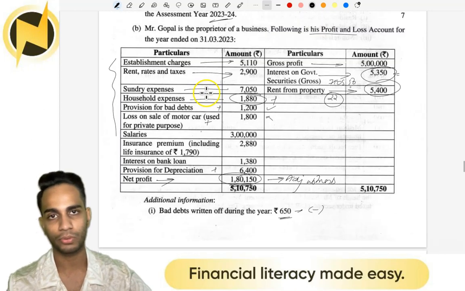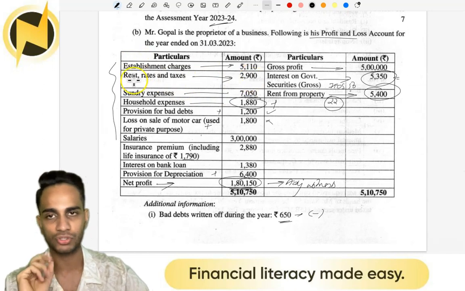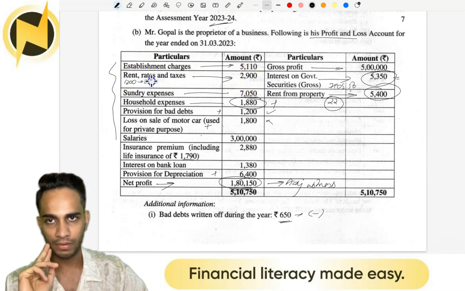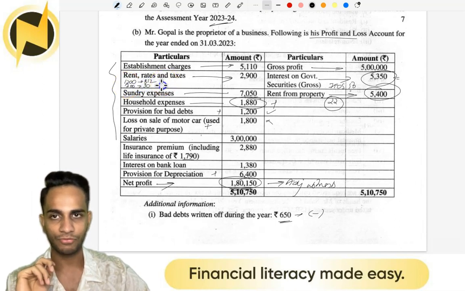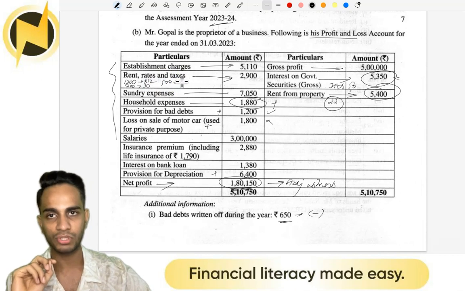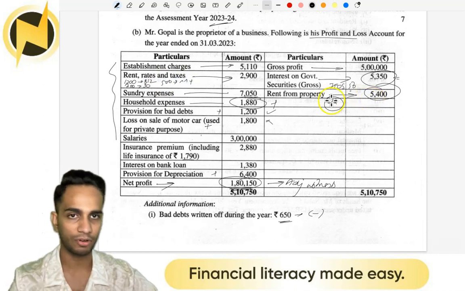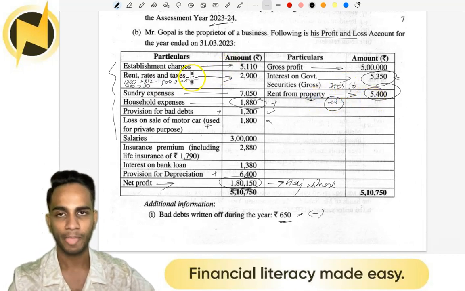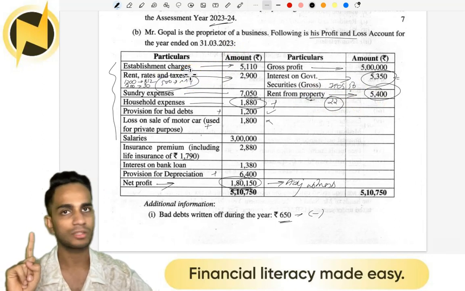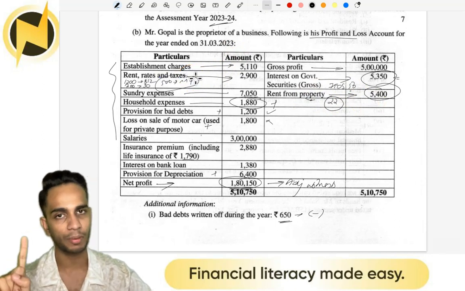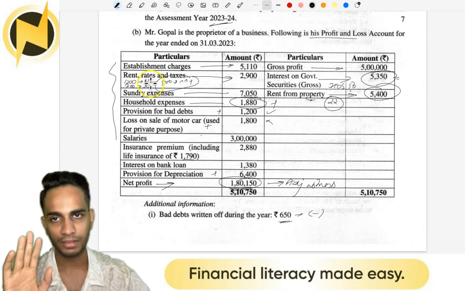I'll take you to the item. See, this rent rates and taxes 2,900 is 1,200 rent for business, 1,200 for house self-occupied, and 500 for municipal taxes of property given on rent. So this 500 is not a PGBP item, it is a house property item, so it has to be added back.